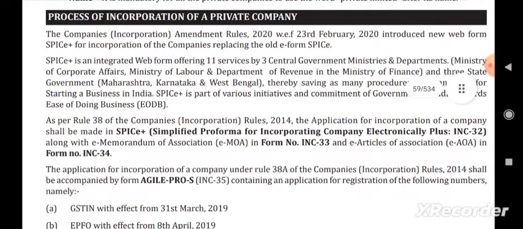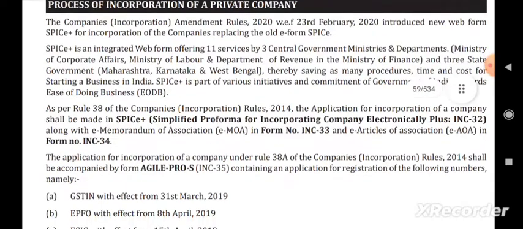Process of incorporation of a private company. There is a new term called the form SPICE Plus for incorporation of private companies. It is newly introduced. It was started to replace the old form for incorporating and starting private companies. What was that form? Not SPICE Plus, it was e-form SPICE. So replacing e-form SPICE, the new form SPICE Plus, which is a web form, was started.